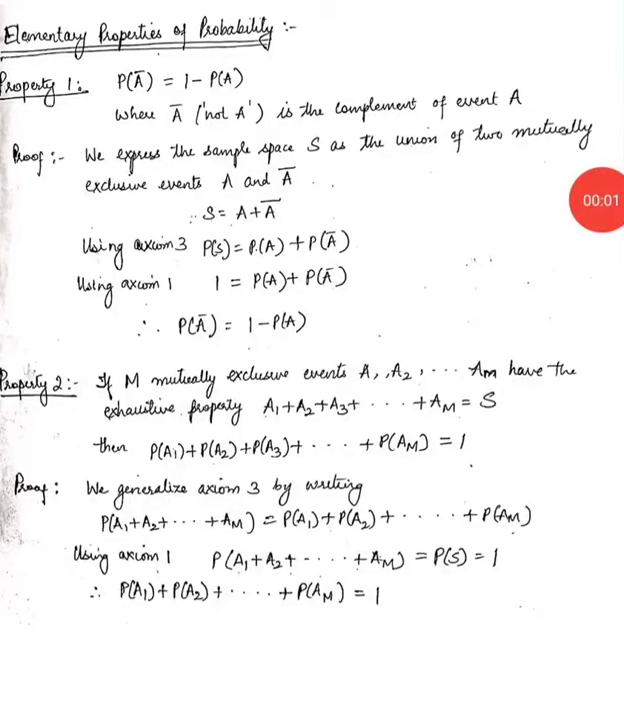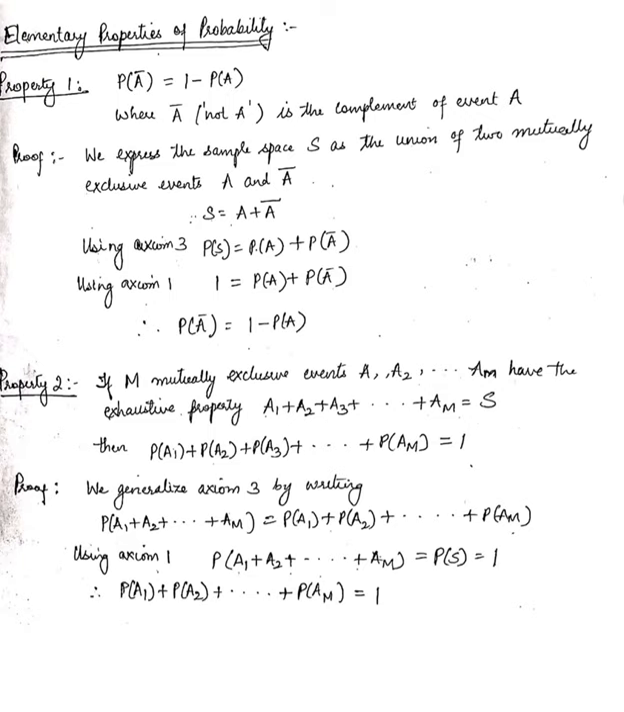Okay, students, we'll start with the elementary properties of probability. The first property states that probability of A bar is equal to 1 minus probability of A. If we take any event A, then A bar is an event which is called the complement of event A, or in layman's terms, "not A."